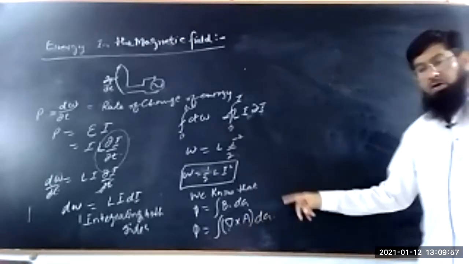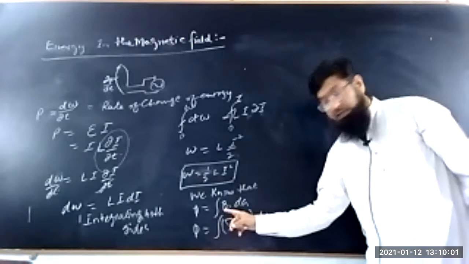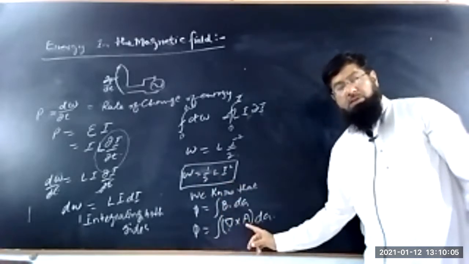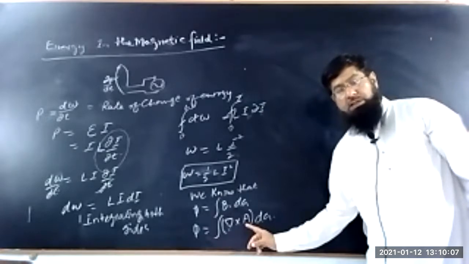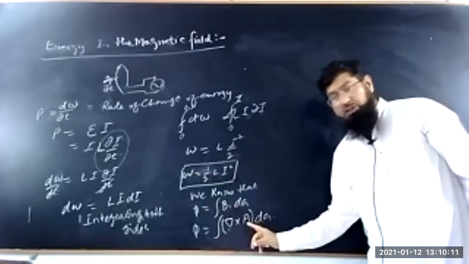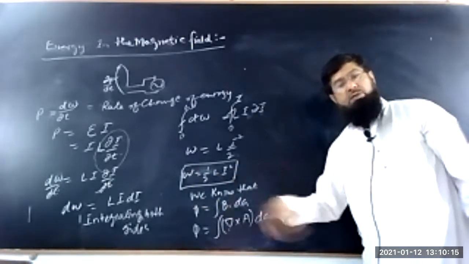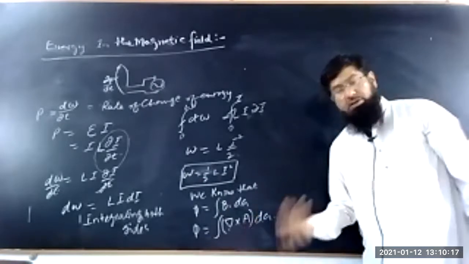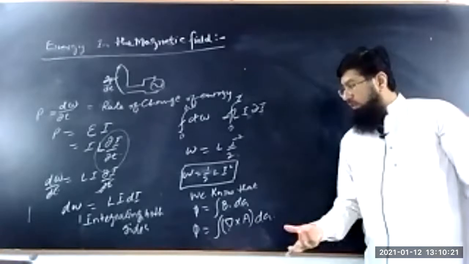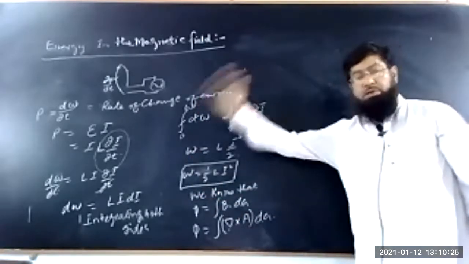Now our objective is to convert this energy in terms of the magnetic field or in terms of the vector potential. It means if we have a magnetic flux, or magnetic field is given, how do we find the energy stored? If we have a vector potential, how do we find the energy stored? We have to derive different relations which give the resultant energy stored in the coil in different forms.